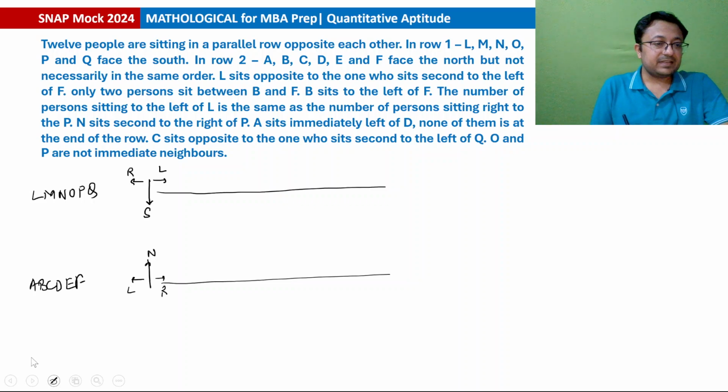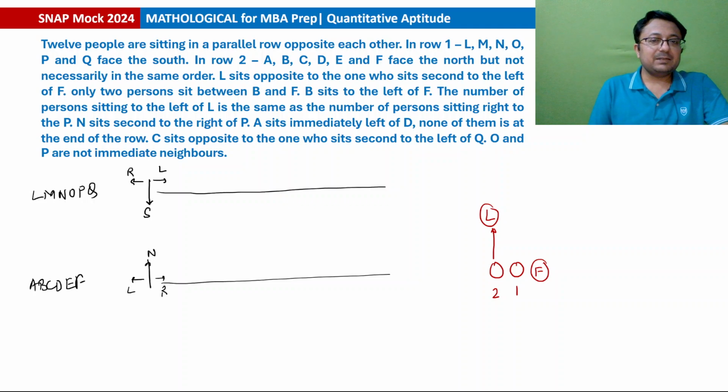So first statement is saying L is sitting opposite to the one who sits second to the left of F. So F is in the second row, and second to the left of F will be this person, first, second, and इसके opposite sit करेगा L. Fine.